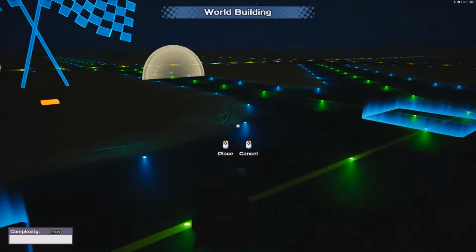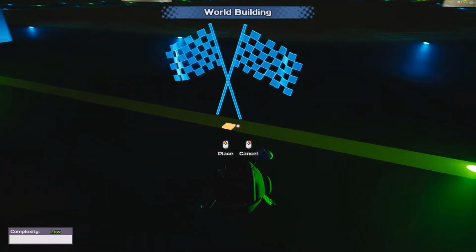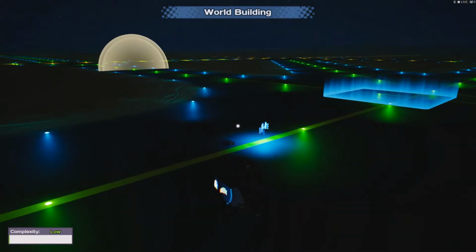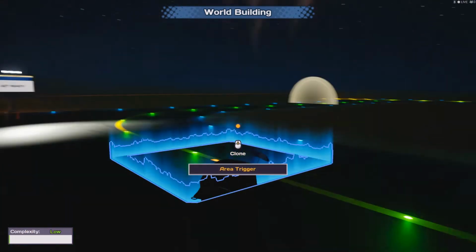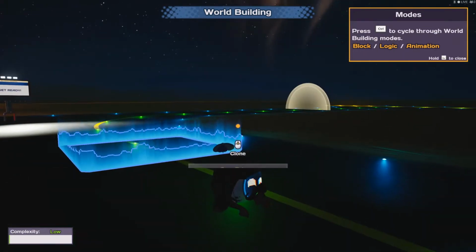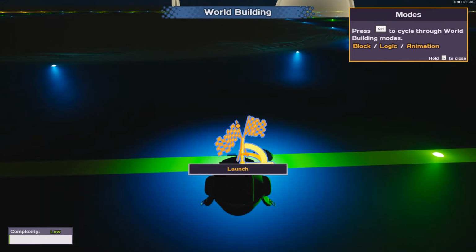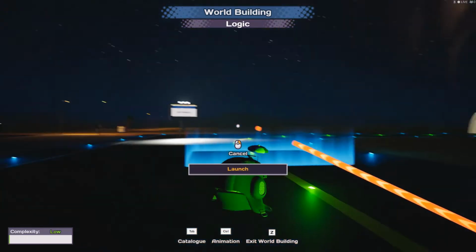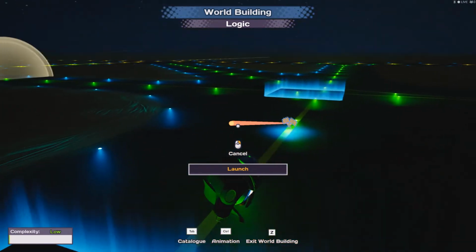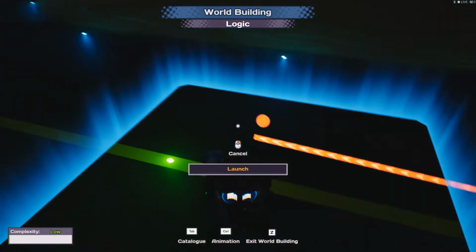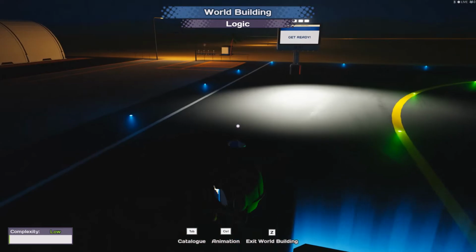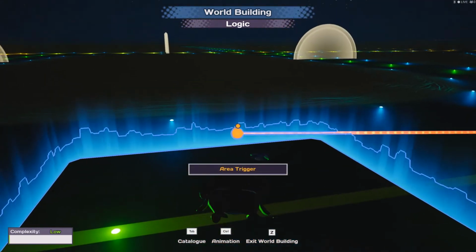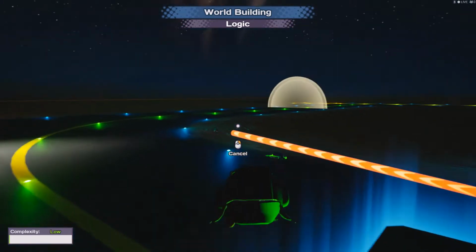And an activity trigger. There we go. Alright, so programming. We begin with the trigger. Go to the logic mode. So when we start the race using the trigger, we want this to be the next point. And then we'll do all the checkpoints, so from this checkpoint to